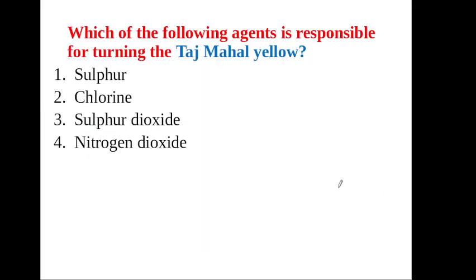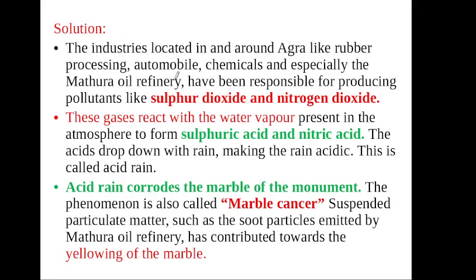Note it. Next question: which of the following agents is responsible for turning the Taj Mahal yellow? Sulfur dioxide. This question was already discussed in this video. Because of acid rain, sulfur dioxide and nitrogen dioxide react with water vapor present in the atmosphere to form sulfuric acid and nitric acid. Acid rain corrodes the marble of monuments. That phenomenon is also called marble cancer. That is the reason for the yellowing of the marble.